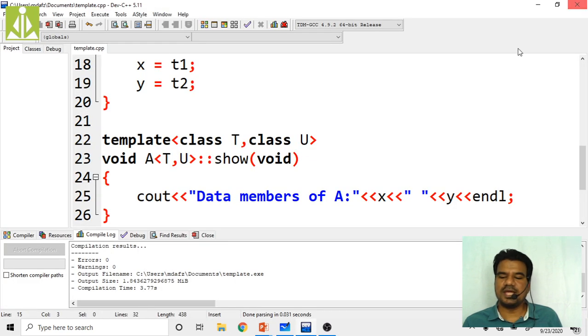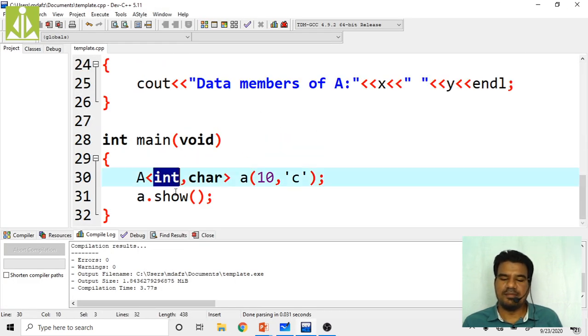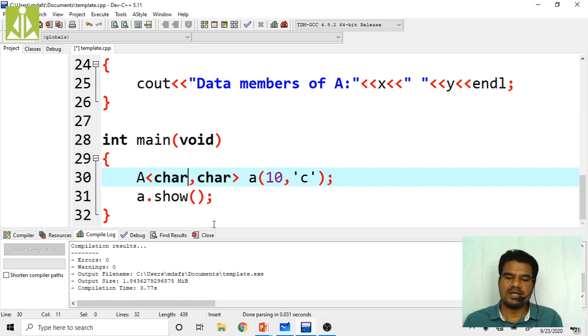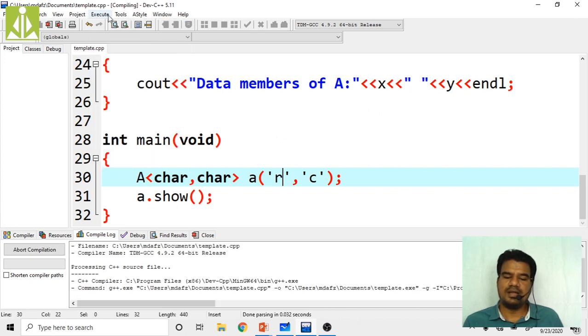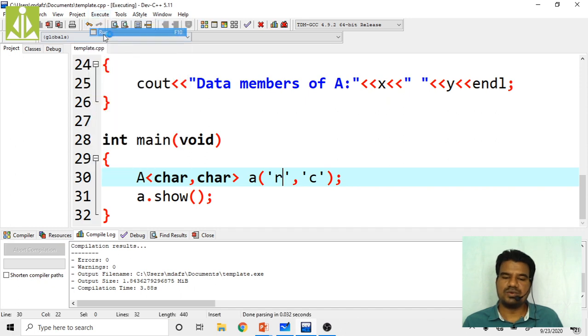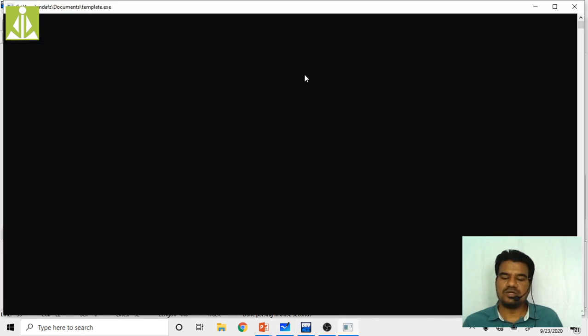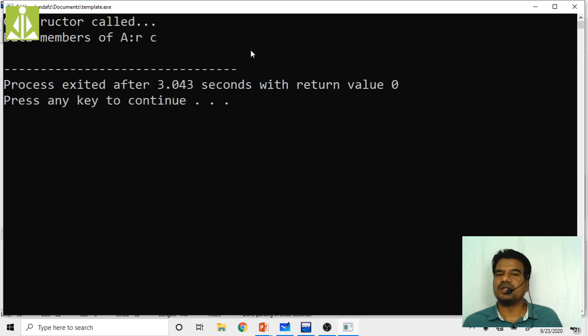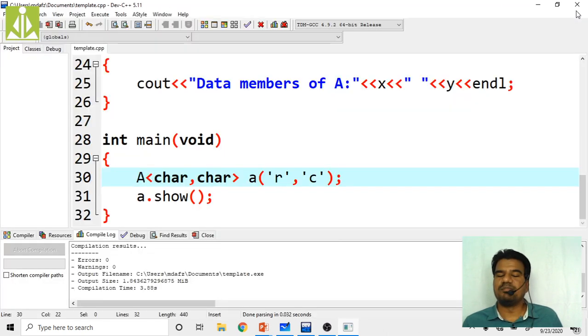If you want both the things as characters, go here and make this also a character, and change this 10 value to some character, let us say R. So RC you will get on the output screen. Okay, compilation is successful. Then execute and see the output. You got RC.